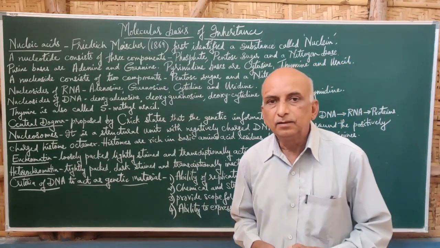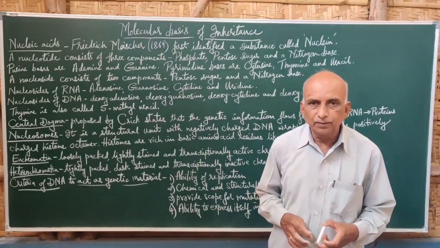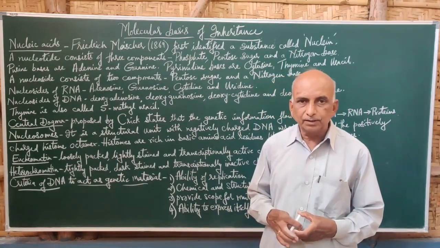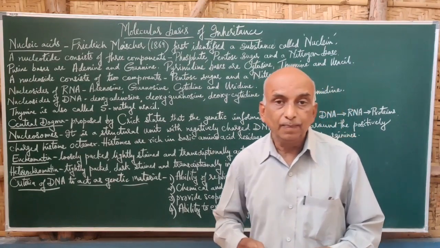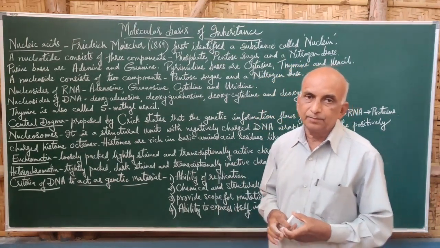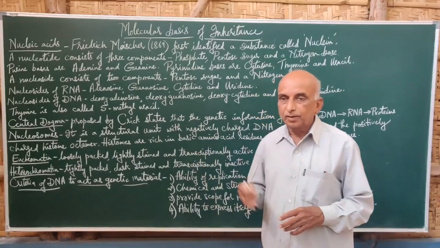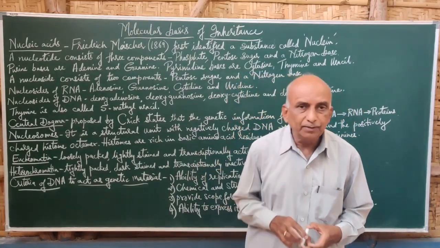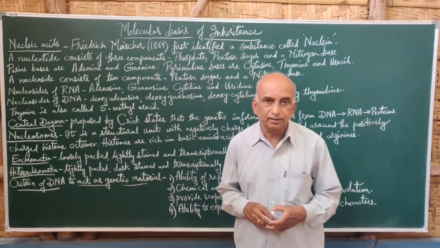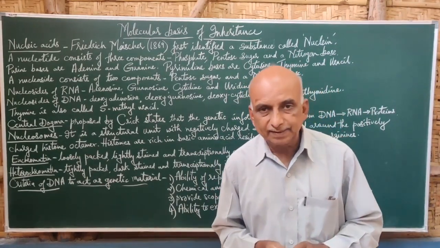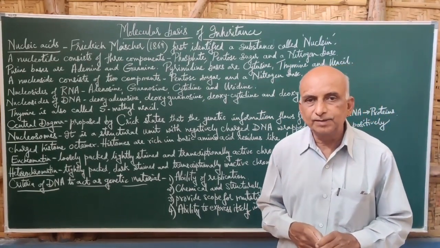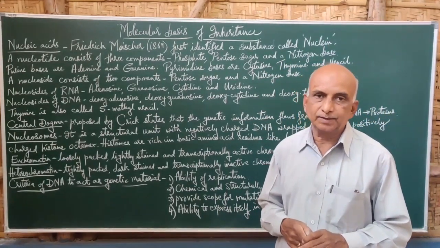Later nucleic acids were found to be of two types, DNA and RNA, based on the type of pentose sugar present in them. Commonly, when we see the chemical composition, each nucleic acid is made up of building blocks, monomers, called nucleotides.